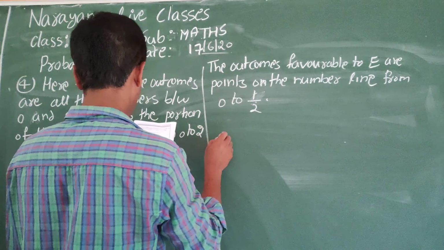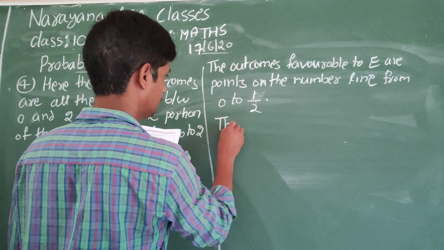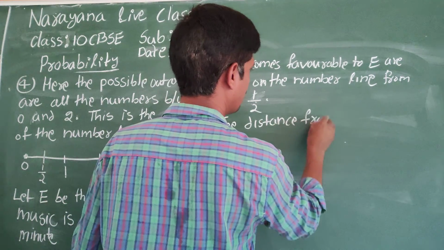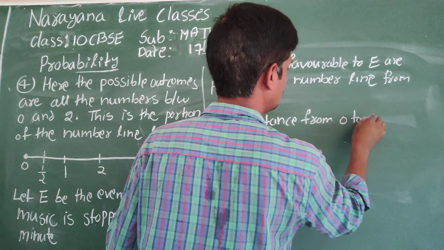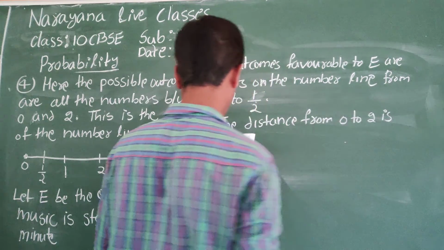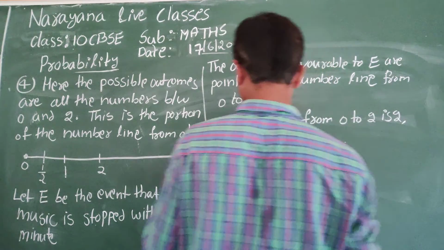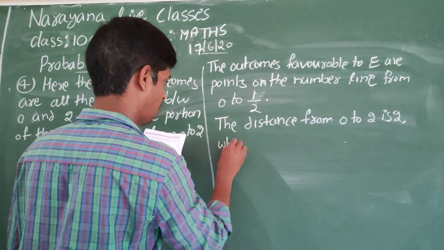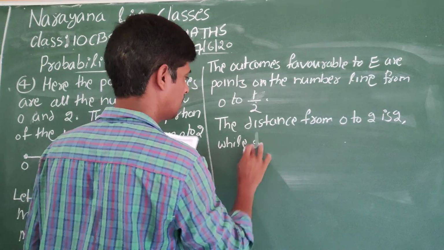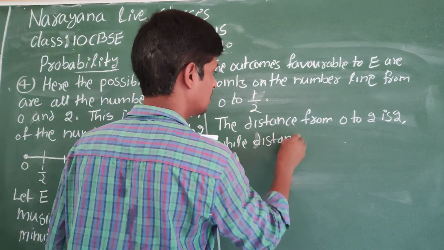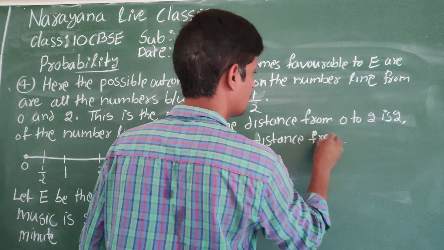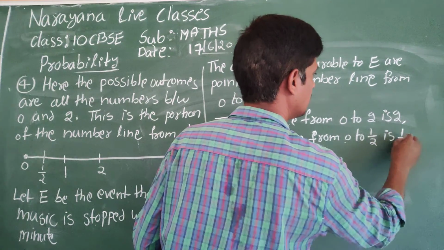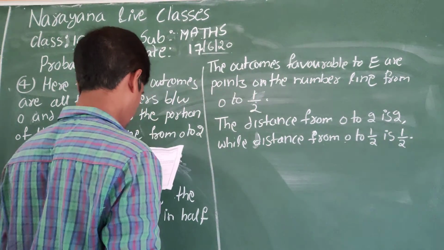The distance from 0 to 2 is 2, while the distance from 0 to 1 by 2 is 1 by 2.